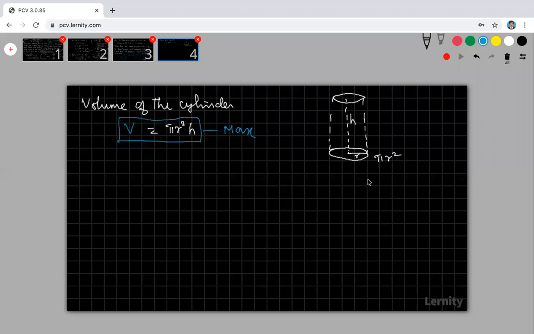Okay, at which point are we getting the maximum? Right now, look at that. Here my r is a variable, h is a variable. There are two variables, and we have to convert that into only one variable.